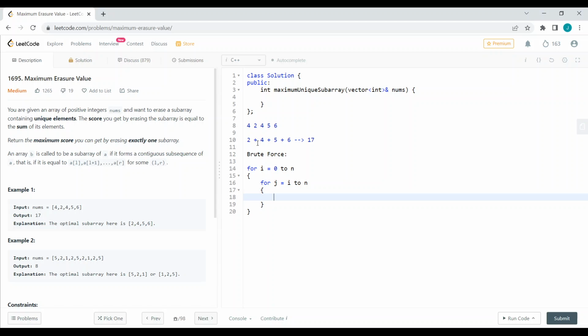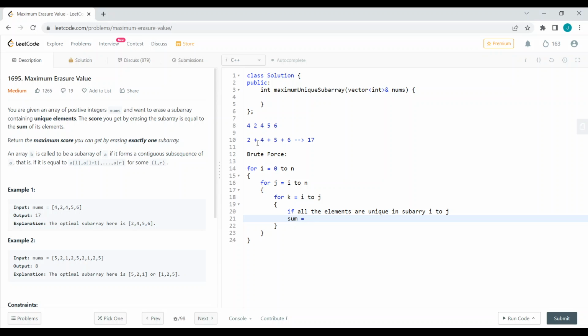and we have to see whether the subarray from i to j contains only unique elements. If all the elements are unique in subarray i to j, then we can add it.